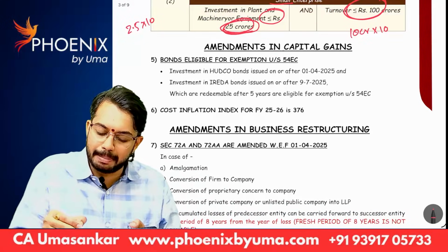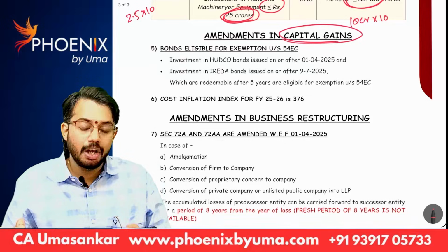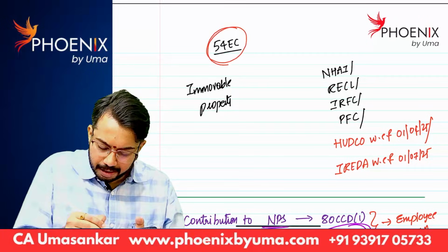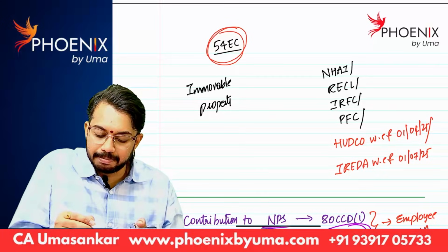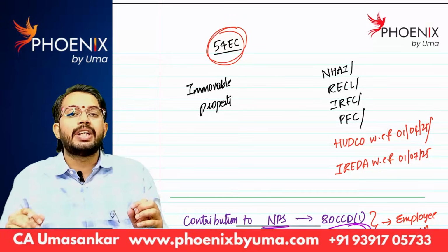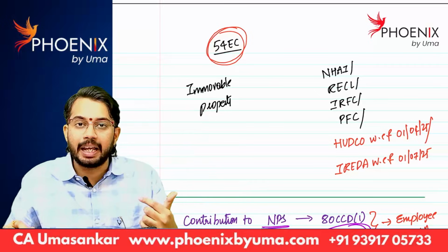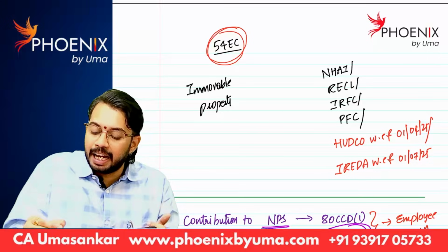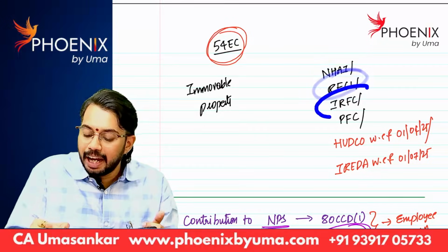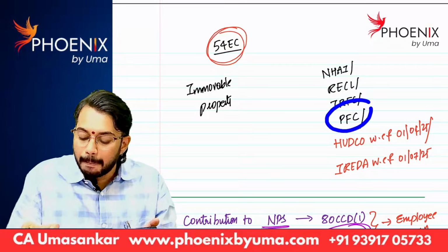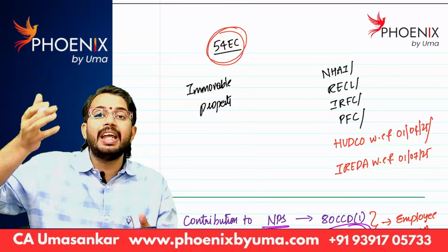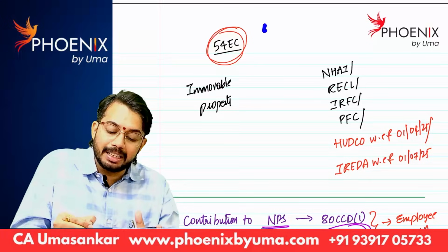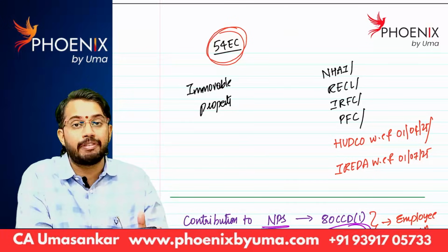Next, we will see amendments in capital gains. You know section 54EC, right? Whenever you sell immovable property, whatever capital gain you receive, if you invest that capital gain in NHAI bonds, RECL bonds, Indian Railway Finance Corporation bonds, Power Finance Corporation bonds, that reinvestment is eligible for exemption under section 54EC. Maximum exemption allowed is 50 lakhs under section 54EC.